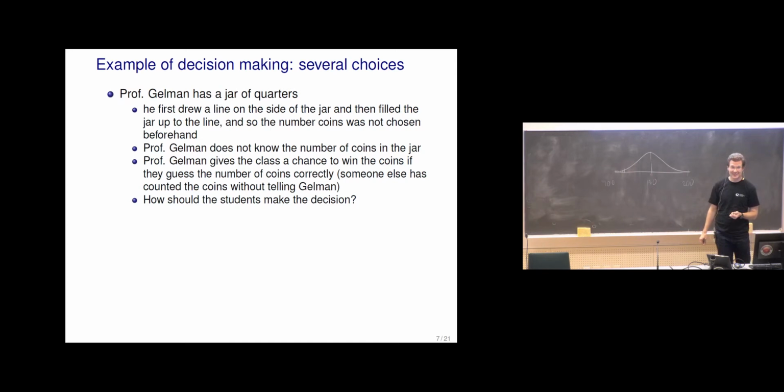No guesses? 125. Is it 125? 150? Okay, there's a couple of alternative choices for what it could be. So 150 is the most likely value. So then you would be most likely to win something.